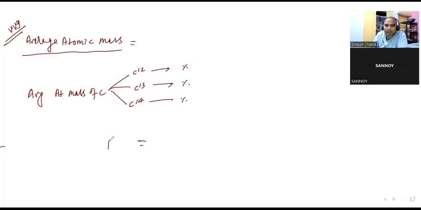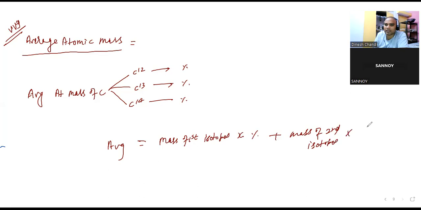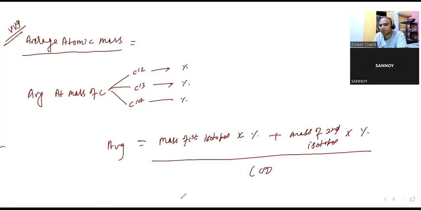So what we are writing: average is equal to the mass of the first isotope multiplied by its percentage abundance, then the mass of the second isotope multiplied by its percentage, and so on. All isotopes together are considered to be 100. If you add up the percentages, it is always going to be 100%, right?